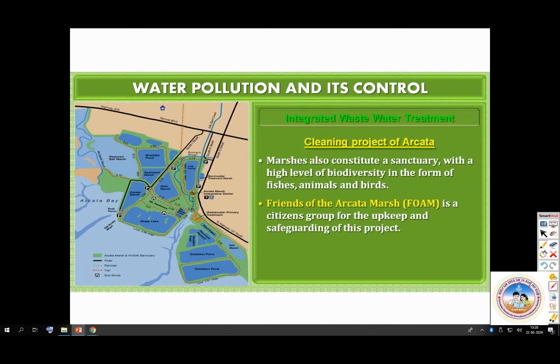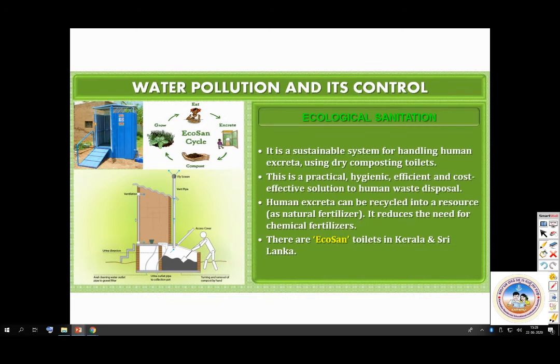So next we go to ecological sanitation. It is a sustainable system for handling human excreta using dry composting toilets. This is a practical, hygienic, efficient and cost effective solution to human waste disposal. So human excreta can be recycled into a resource as natural fertilizer. It reduces the need for chemical fertilizers, so that we need not use chemical fertilizers.